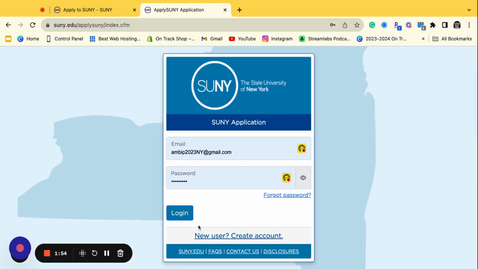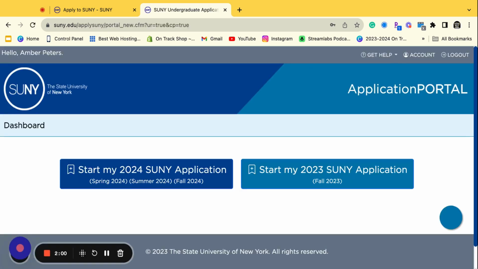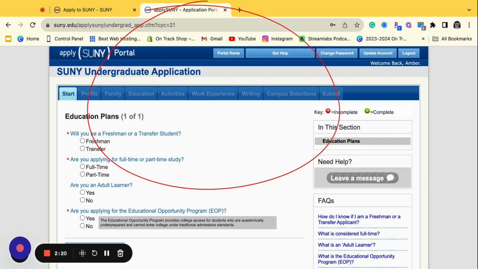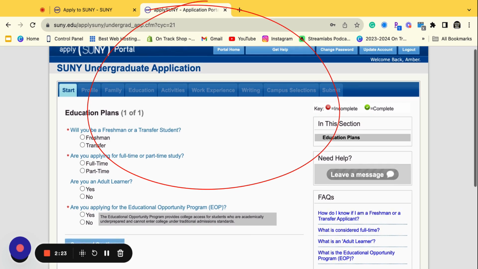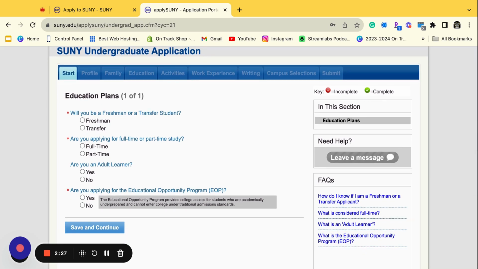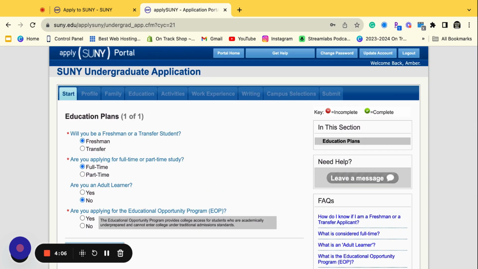They're going to ask you to return to the login screen, and then you're going to hit login with your new details. Now you're going to start your application. We're going to start the 2024 SUNY application. And then you're going to see all of these screens. So I'm going to take you through these screens one by one so that you know how to get through to the end. Okay. So let's jump into the application.